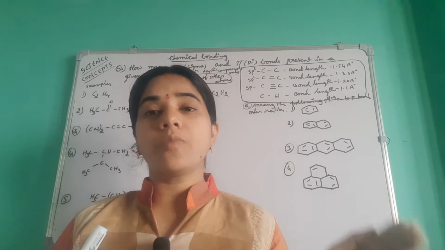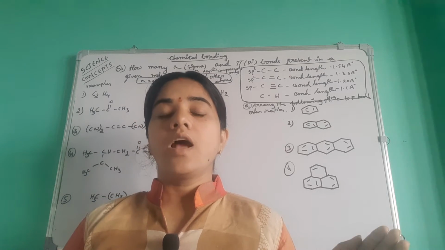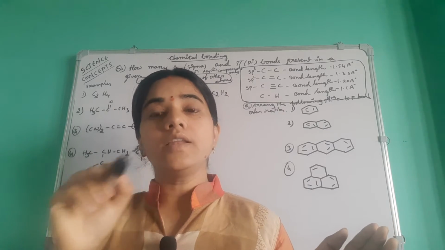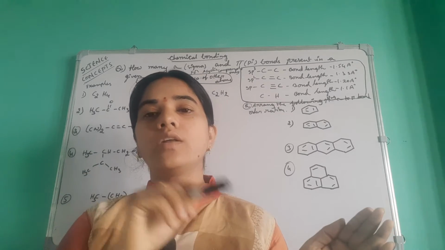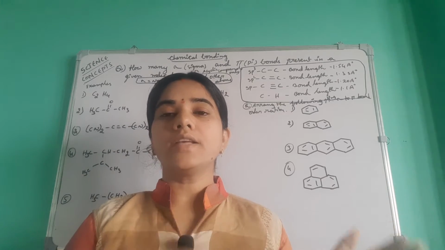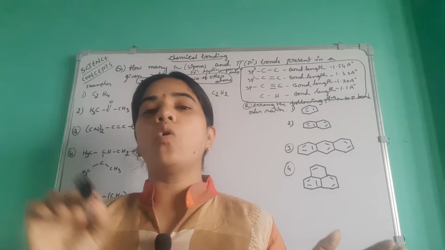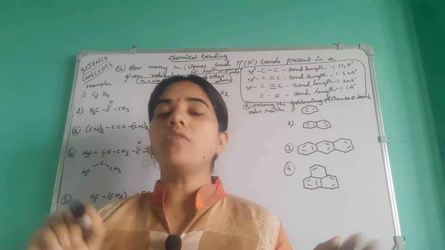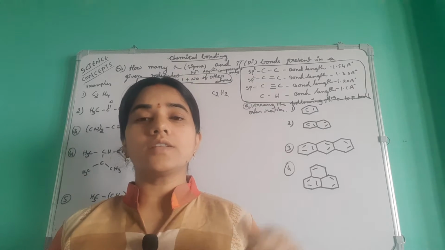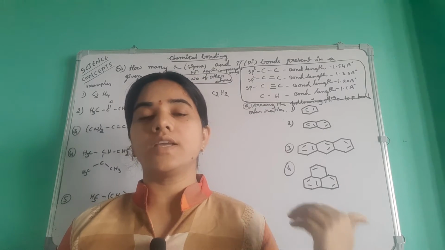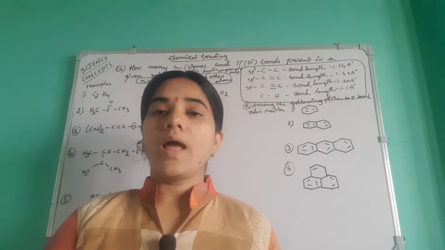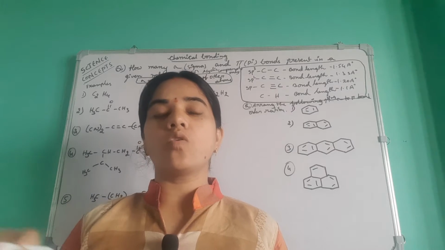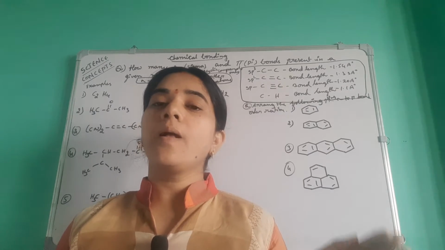The sigma bond is a head to head overlapping along the internuclear axis. The bond is formed by head to head overlapping of atomic orbitals. In the case of pi bonds, the overlapping occurs sidewise. Okay, not head to head, a sidewise overlapping takes place in a pi bond.